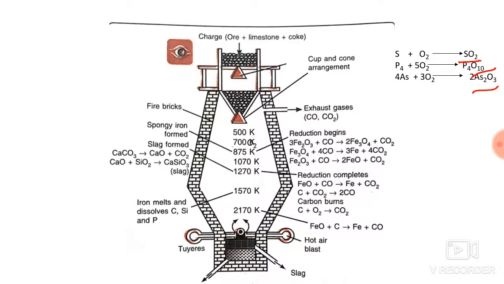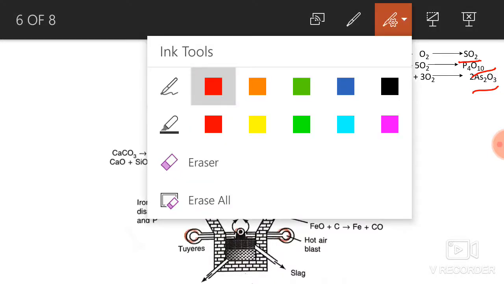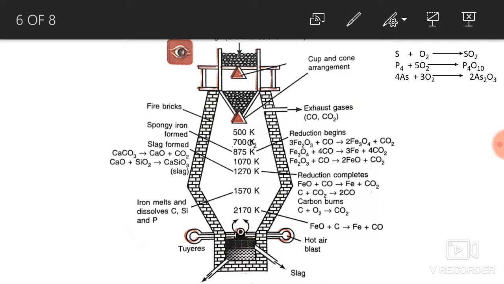After roasting, the next step is reduction or smelting. Smelting means reduction of ore to metal by using carbon. This process of smelting is carried out in the blast furnace. So, first we will see the structure of the blast furnace.